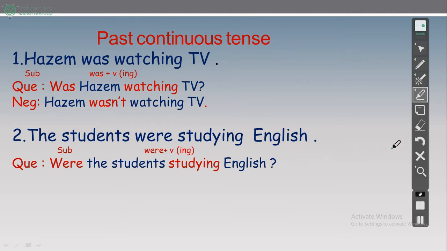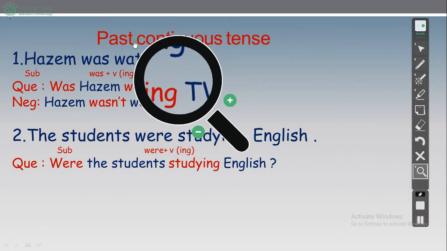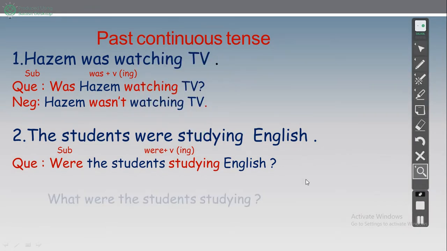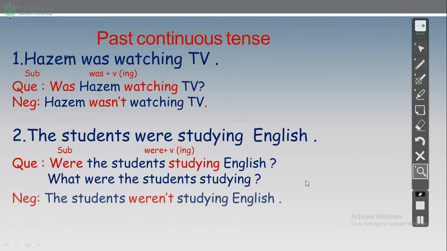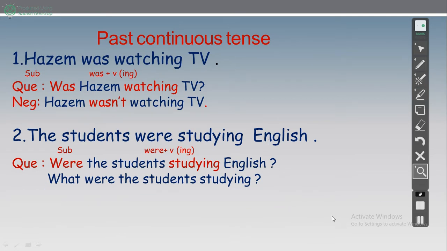Okay. Now, another question. طيب, if the answer is English, okay, the answer is English. What is the question?